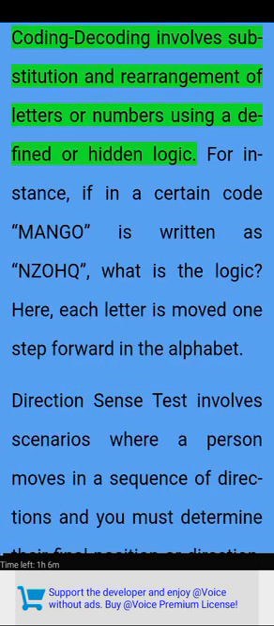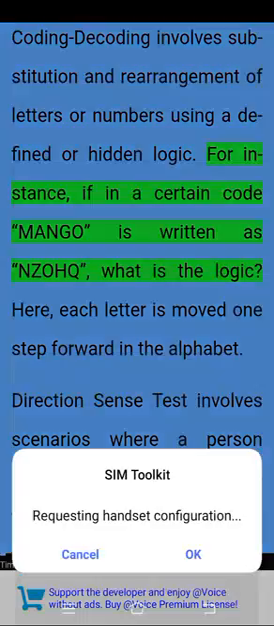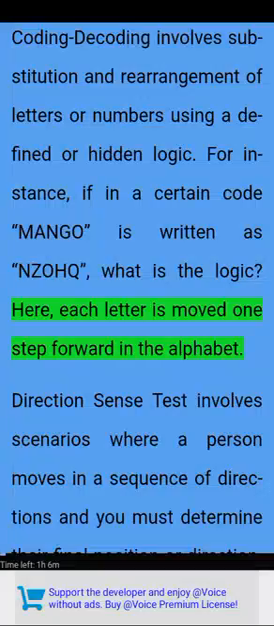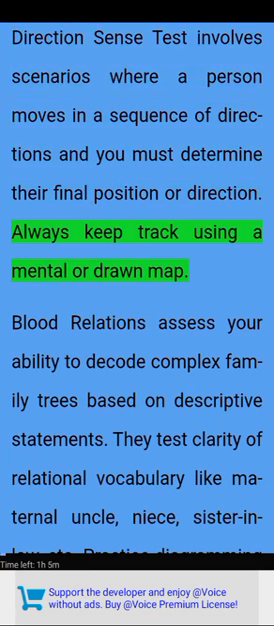Coding decoding involves substitution and rearrangement of letters or numbers using a defined or hidden logic. For instance, if in a certain code, mango is written as NZOHQ, what is the logic? Here, each letter is moved one step forward in the alphabet. Direction sense tests involve scenarios where a person moves in a sequence of directions and you must determine their final position or direction. Always keep track using a mental or drawn map.